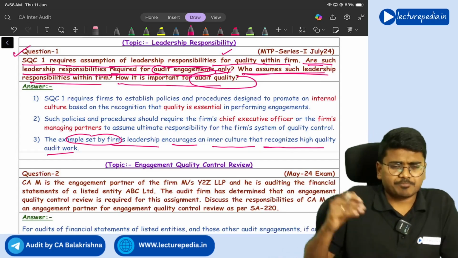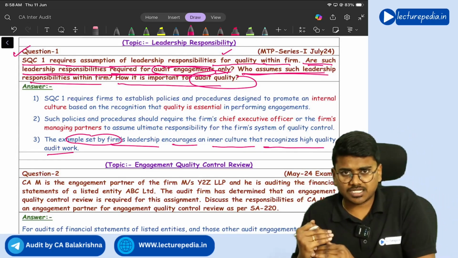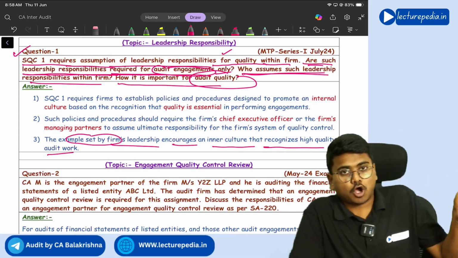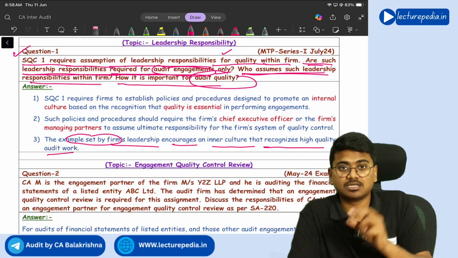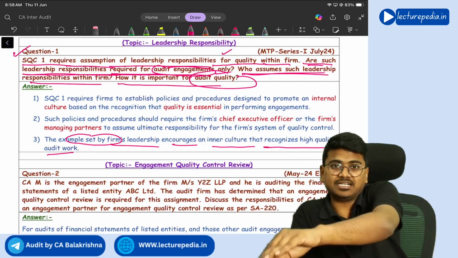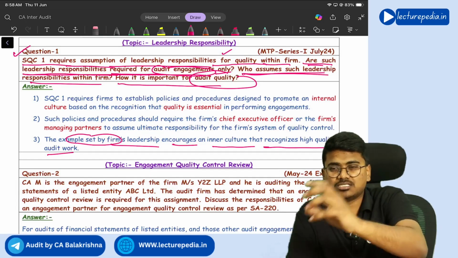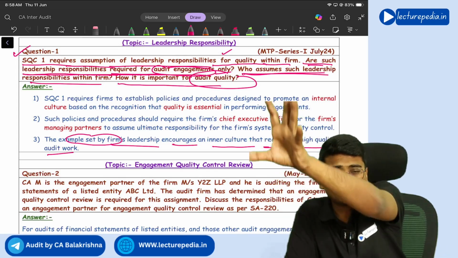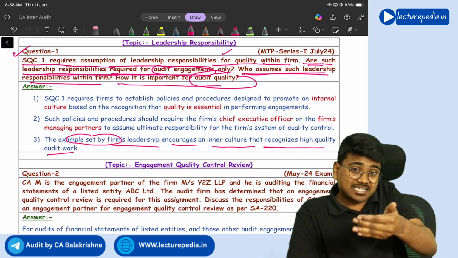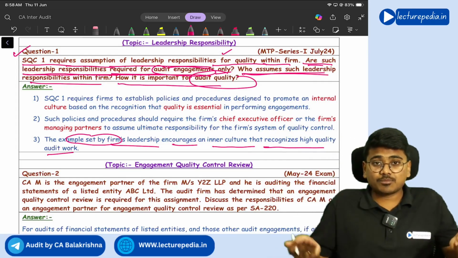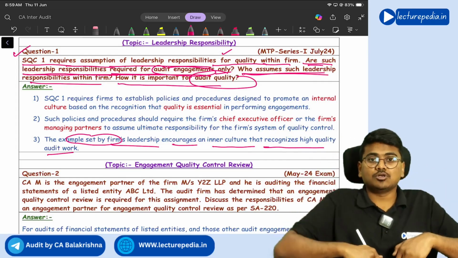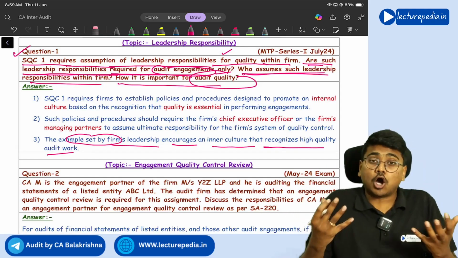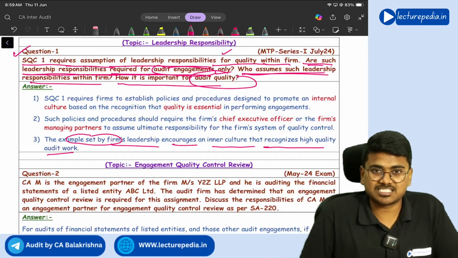Got it? Yes. See, this SQC1 and SA 220 will be from the point of view of the audit firm. Understanding all the auditing standards that we have seen, they are from the point of view of the client. In the client's organization, the auditor has to perform these procedures, they have to maintain these controls, all that from the point of view of a client. But SQC1 and SA 220 are from the point of view of the auditor. In the audit firm, what policies should be established, who has to take responsibility for the quality, all in the audit firm we will be discussing in SQC1 and SA 220.